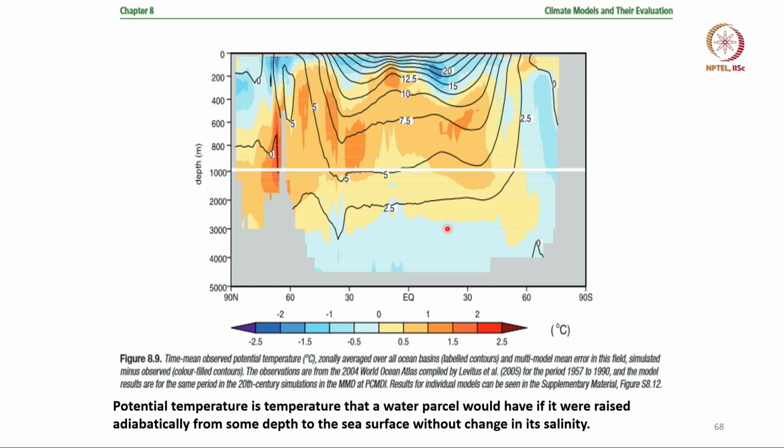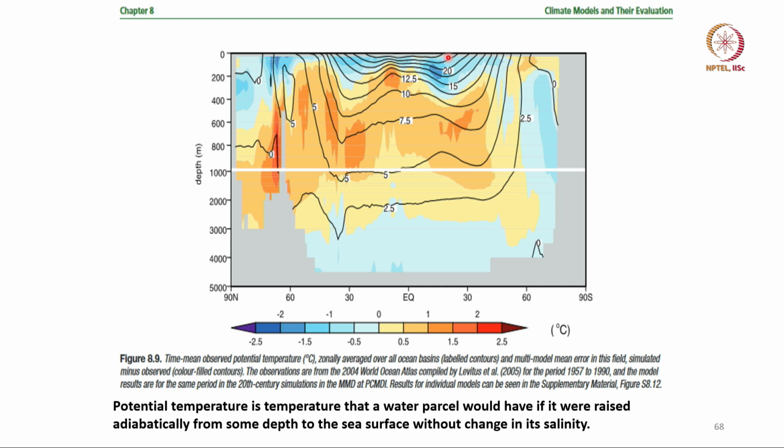Color shows the difference between simulated and observed, and you can see a cold bias near the surface and a warm bias deep inside. This is an important problem which will have an effect on heat transport in the ocean, that the models are too warm about 1 kilometer or about 500 meters below the surface and too cold at the surface.